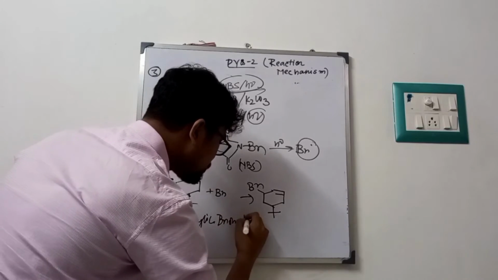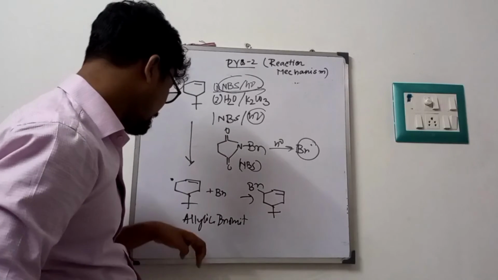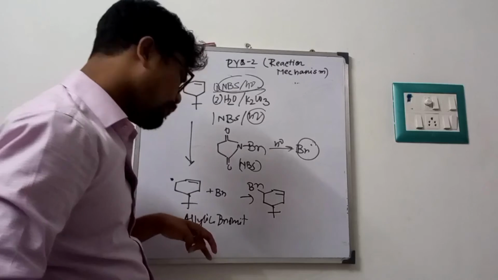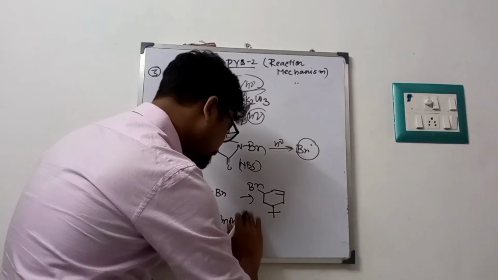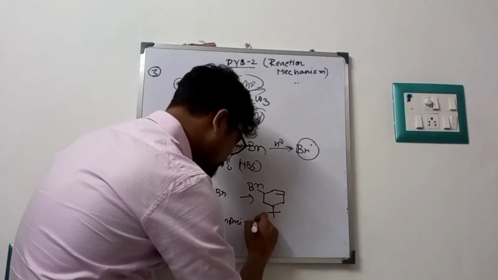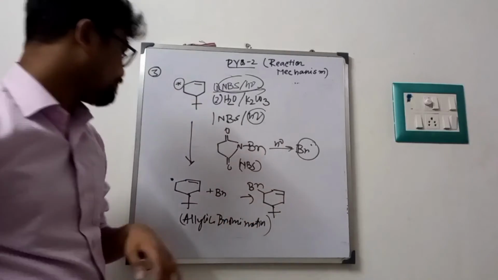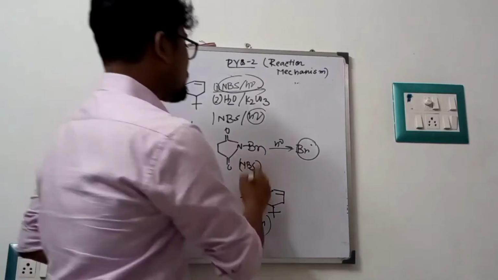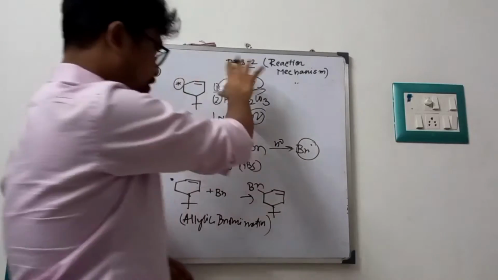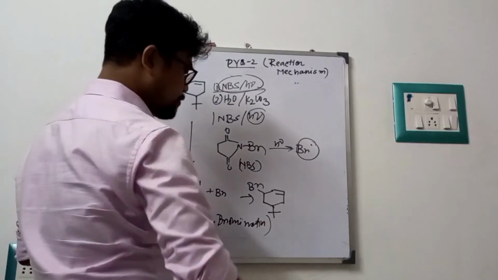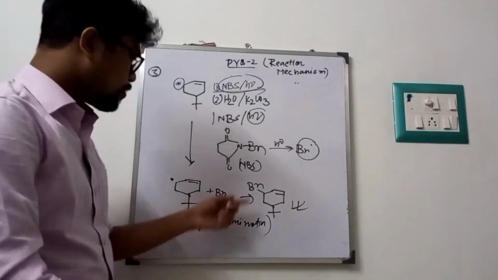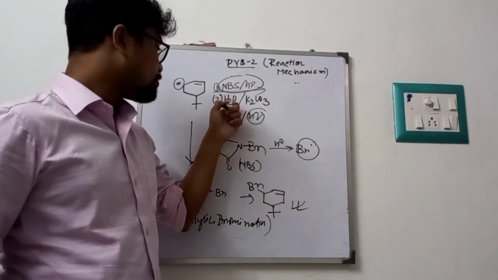It is a very important reaction: in photochemical condition in presence of NBS, allylic bromination will take place. After that, this is our first intermediate. This will form first after NBS and hν. So now I am removing it, and I am going to the second condition.